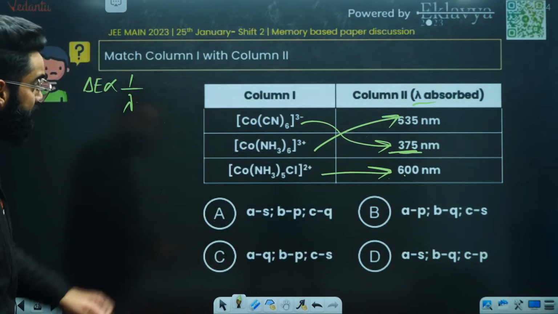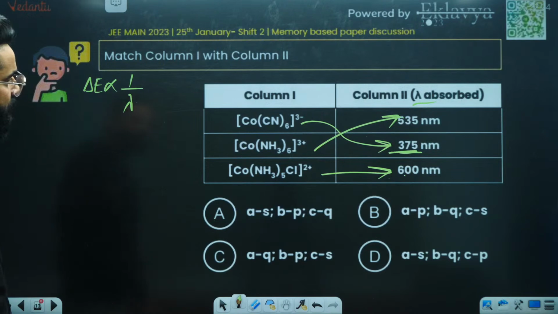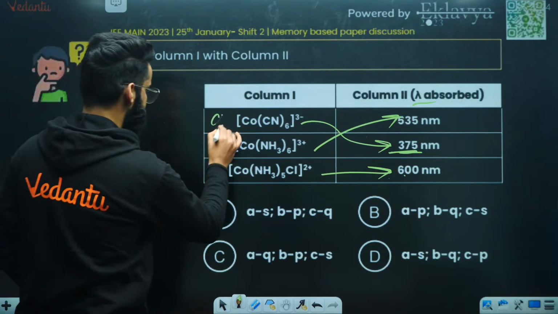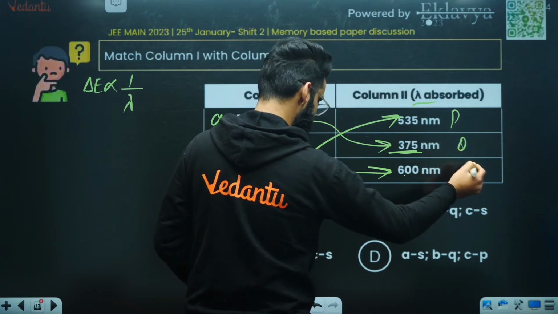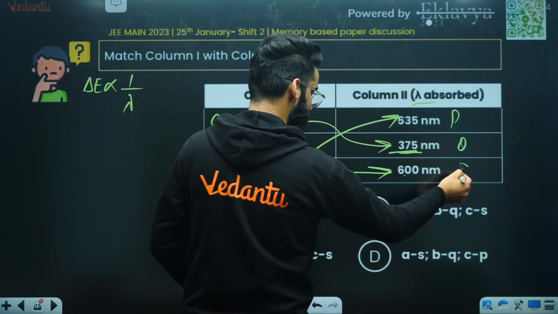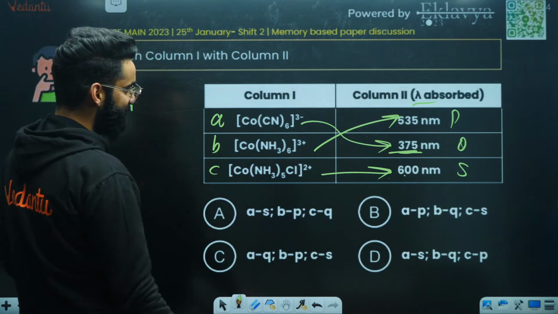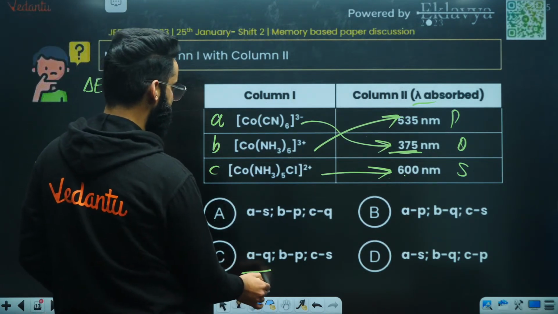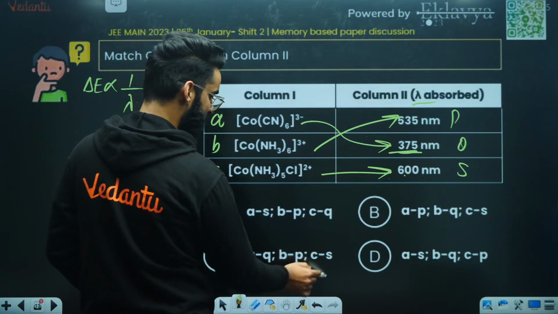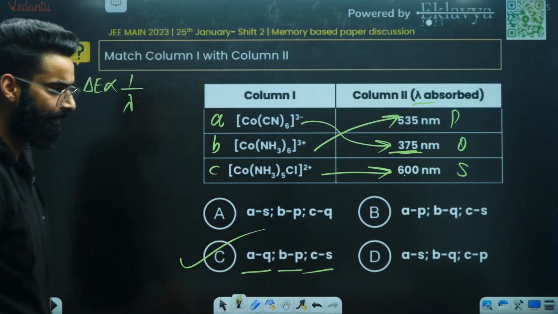So what is the answer of this question? A, you are going to match with P. This is A, this is B, this is C, this is P, this is Q. Where is R? Okay, this is S, yeah. So A, you are matching with Q, B, you are matching with P, and C, you are matching with S. So it's going to be option C, right?